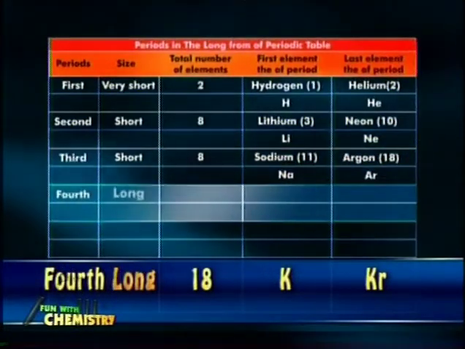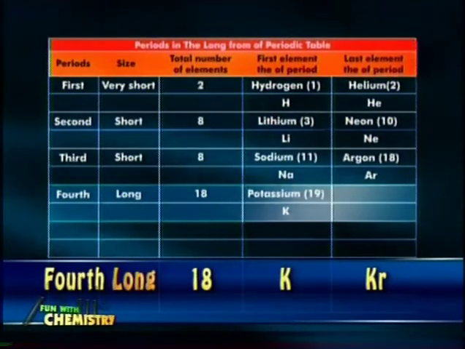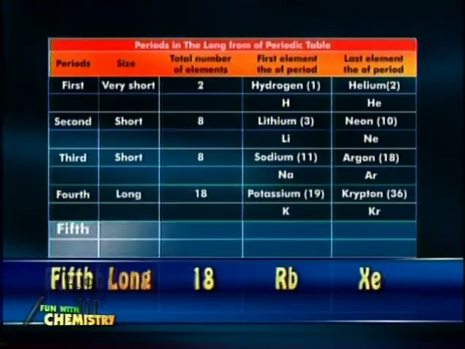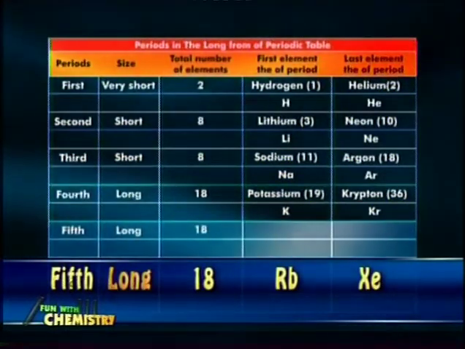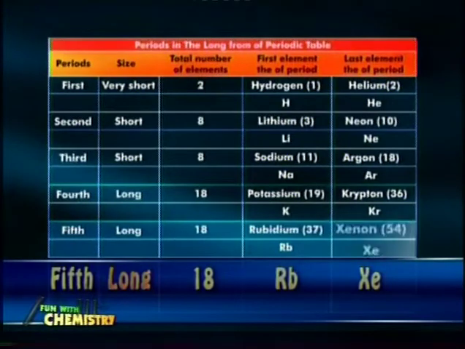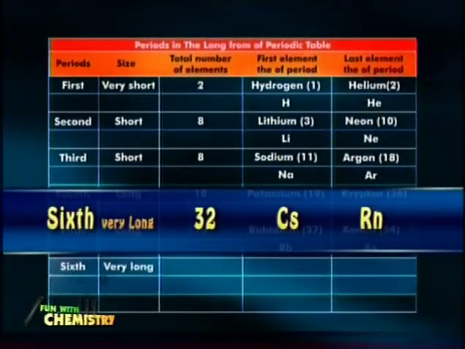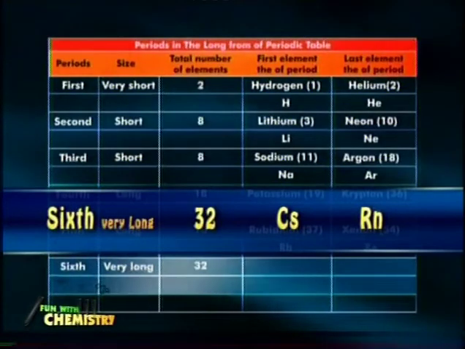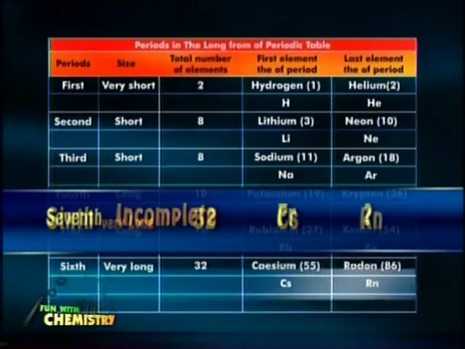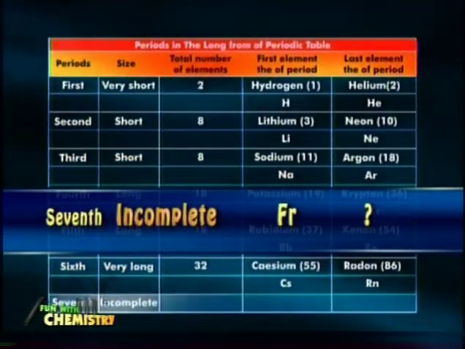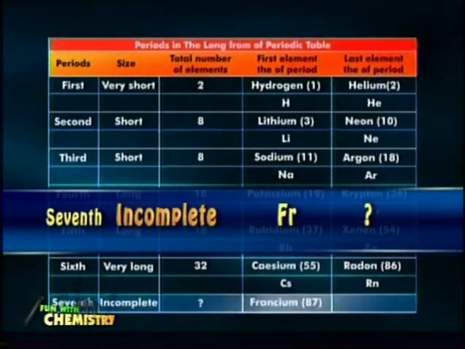The fourth period is a longer period and consists of 18 elements, potassium to krypton. The fifth period is again a longer period consisting of 18 elements, rubidium to xenon. The sixth period is the longest period of the modern periodic table, consisting of 32 elements, cesium to radon. And the seventh period is incomplete, still in the process of filling up, and it starts with the element francium.